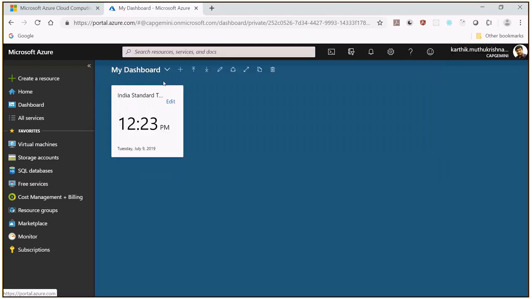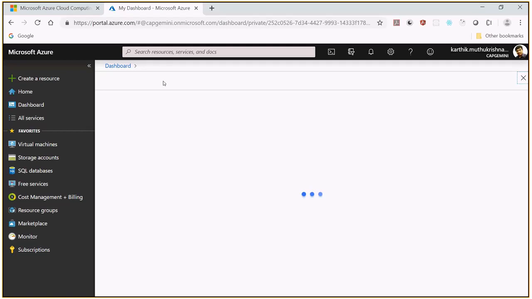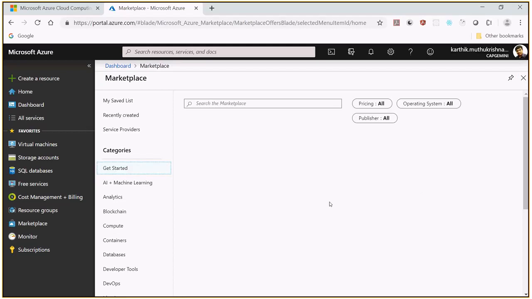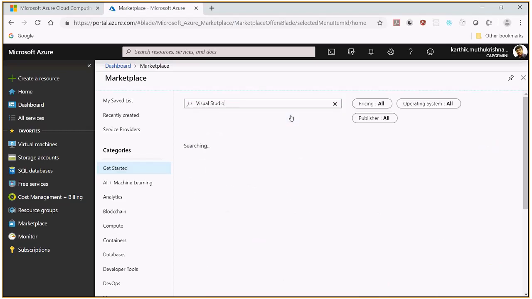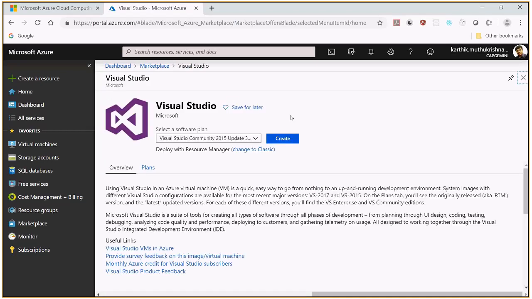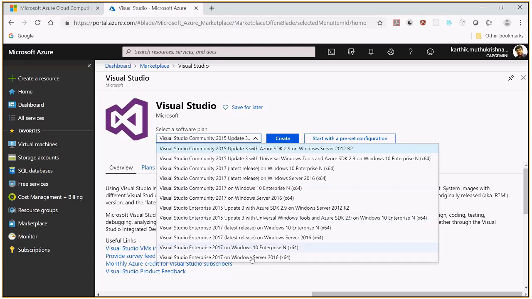When I click marketplace, it is like a Play Store. This is where all the third-party people will put their applications. For example, I want to get a machine with Visual Studio. I can just search for Visual Studio, and it will show all these options. I can go with the Visual Studio community editions. Community means it's free.